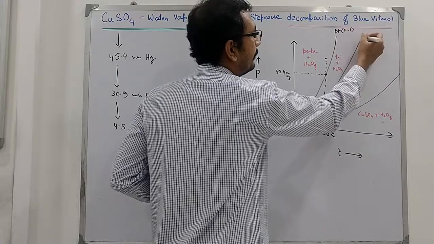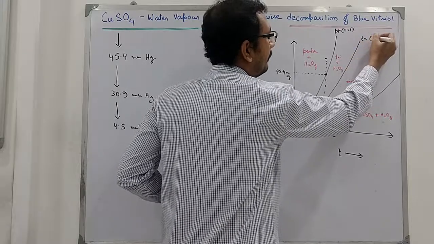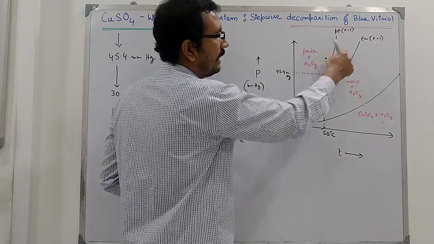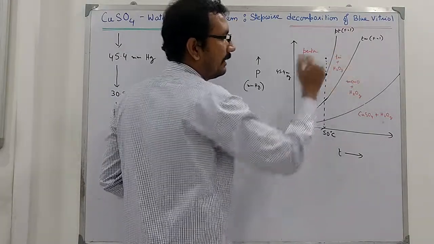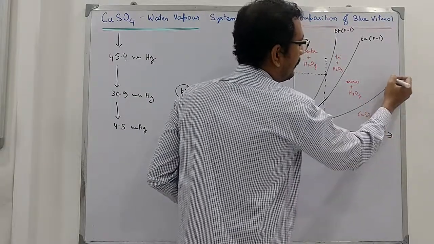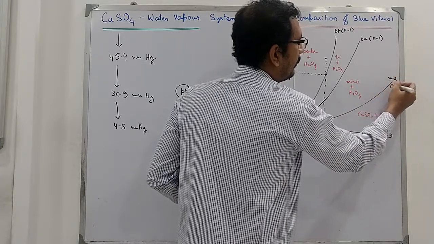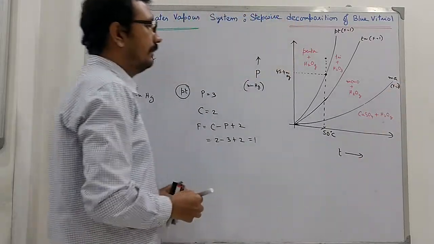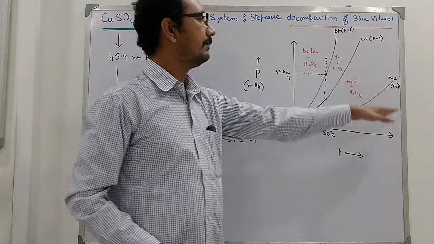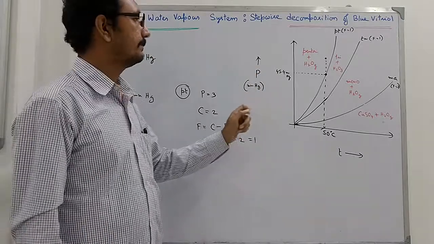Here also it is TM, that is the trihydrate and monohydrate crystal equilibrium. Here also you will have F equal to 1, since instead of pentahydrate and trihydrate equilibrium, you will have trihydrate and monohydrate equilibrium. And in this case, for monohydrate and the amorphous system, you will also have F equal to 1. So these three lines are the univariant systems. We can only change one variable.